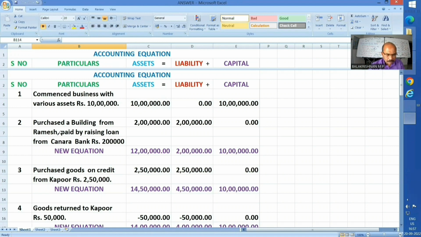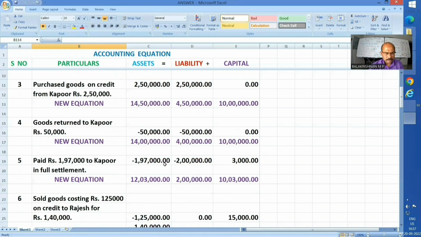Next one. Purchase the building from Ramesh. Paid by raising loan from Canara Bank, rupees 2 lakhs. Loan is a liability. It's an external liability. Loan 2 lakhs is surfaced. Building, an asset, added to the building. Previous 10 lakhs plus 2 lakhs, it has become 12 lakhs. Liability new 2 lakhs. Capital intact. 10 lakhs plus 2 lakhs, 12 lakhs. Equation is taken care of. Next one.